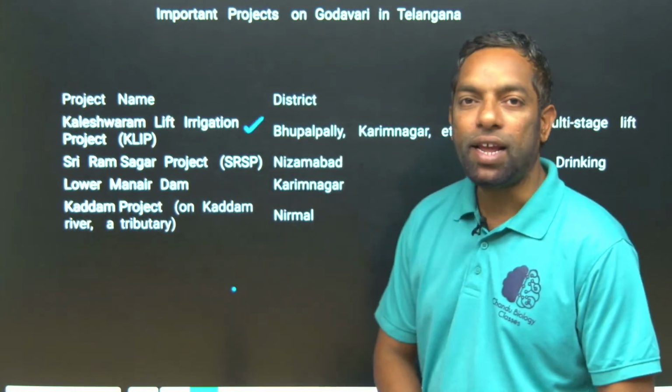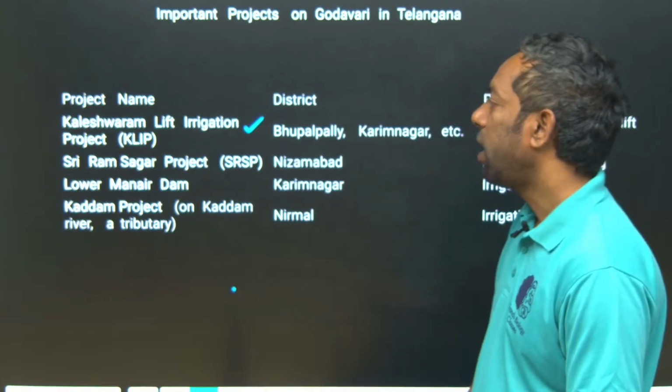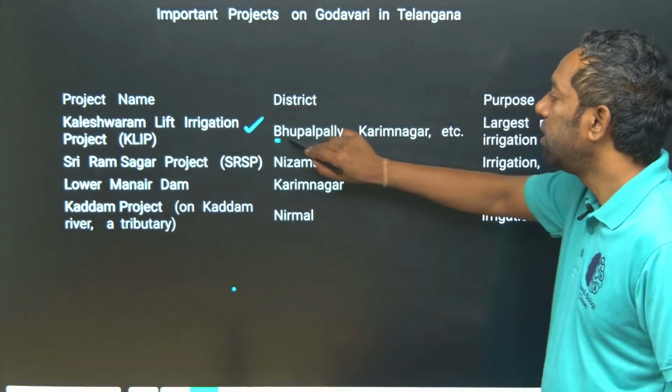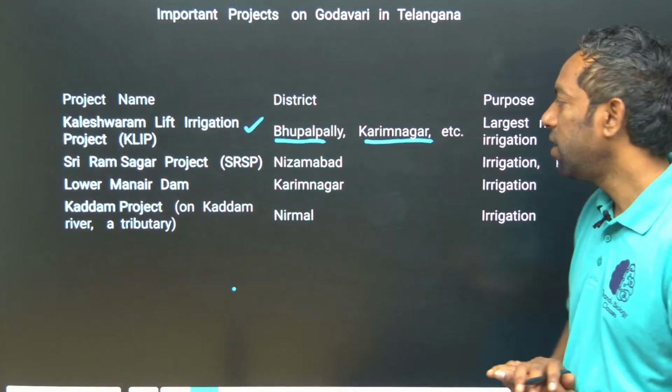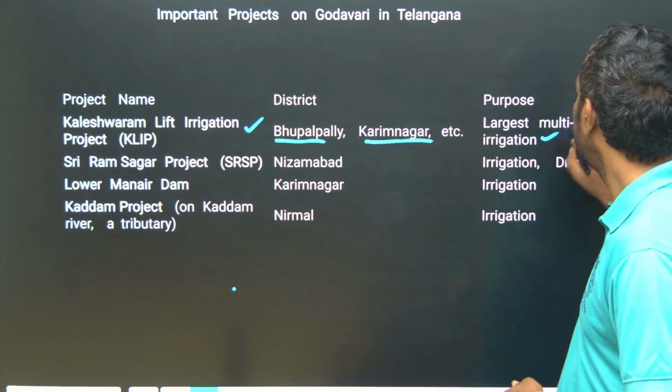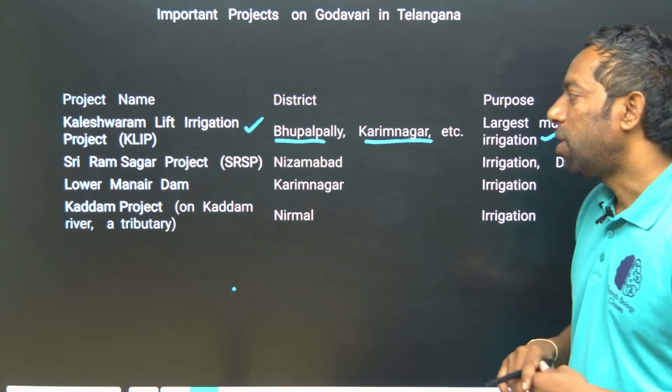Kaleshwaram Lift Irrigation Project, KLIP, in the districts of Bhupalpalli and Karimnagar in North Telangana, is the largest multi-stage irrigation project.